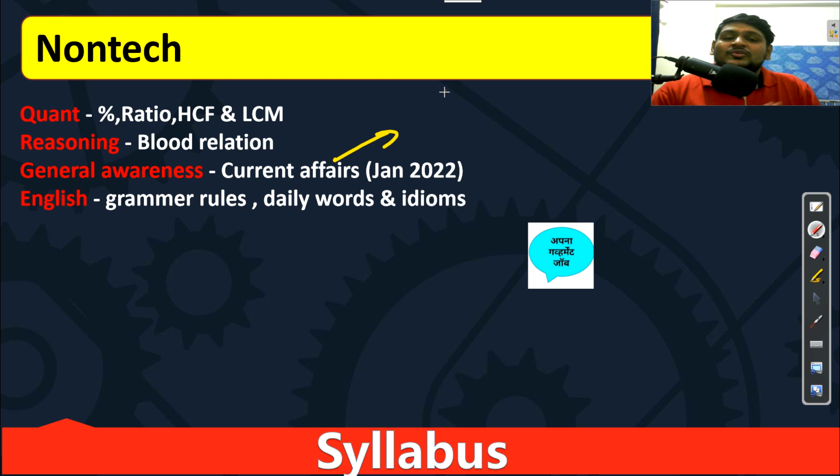Current affairs you will read from our website only, apnagovernmentjob.org. In the description you will get the link, and for that you need to start from January, so no need to worry. In our Telegram of Apna Government Job, daily you are getting the links. So compulsorily join that Telegram group.